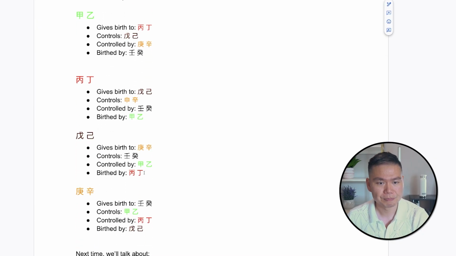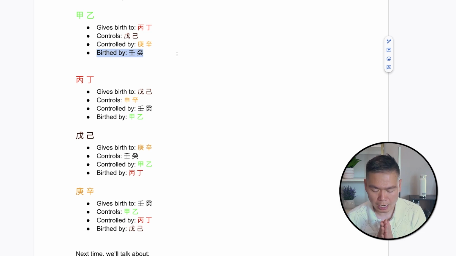Similarly, when you look at 甲乙 in the chart, this is always the day master. We'll talk about that in the future, but this is the main character. Think of it as the main character. 甲乙 gives birth to 丙丁. It controls 戊己, it's being controlled by 庚辛, and it's birthed by 壬癸.